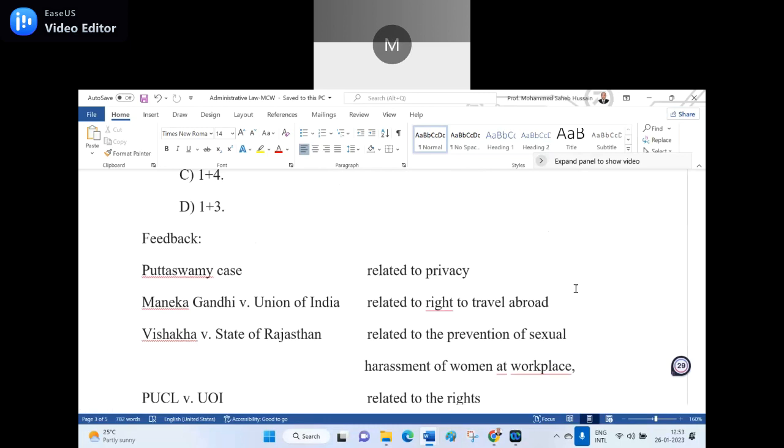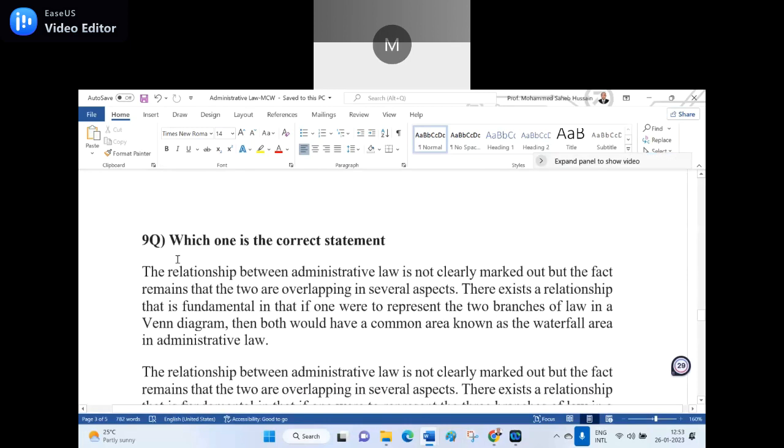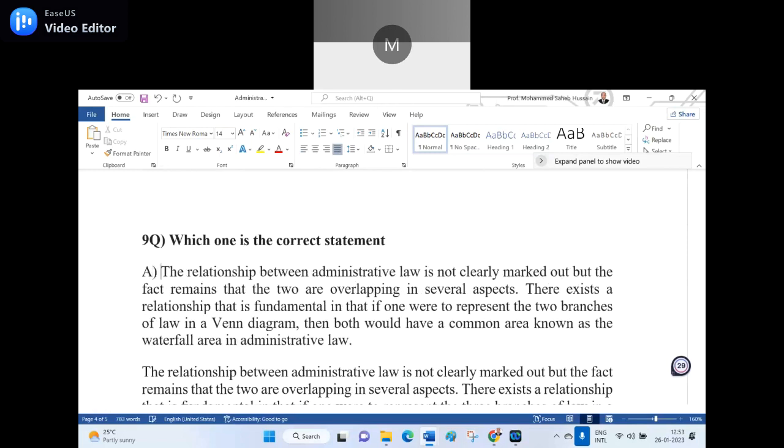Yes, now ninth question. Which one is the correct statement? Here, option A, I read it because it's a lengthy one. A: The relationship between the administrative law is not clearly marked out, but the fact remains that the two are overlapping in several aspects. There exists a relationship that is fundamental in that if one were to represent the two branches of the law in Venn diagrams, then both would have a common area known as the waterfall area in administrative law.